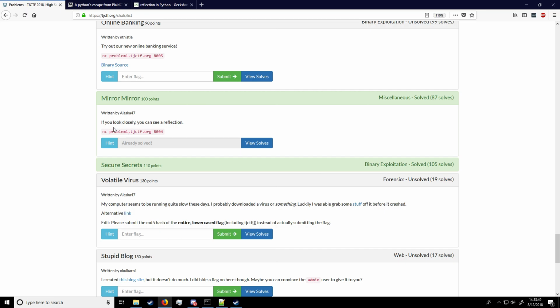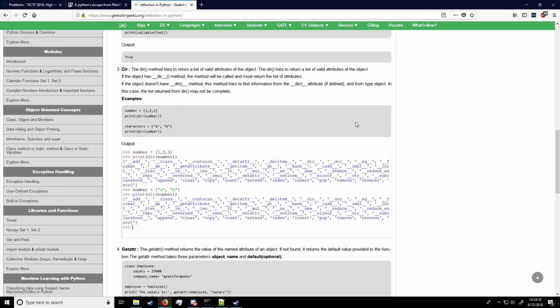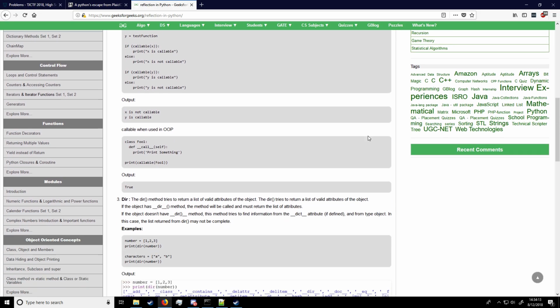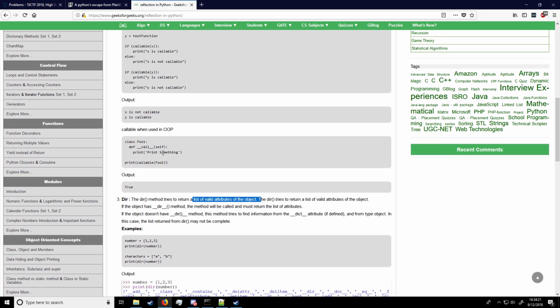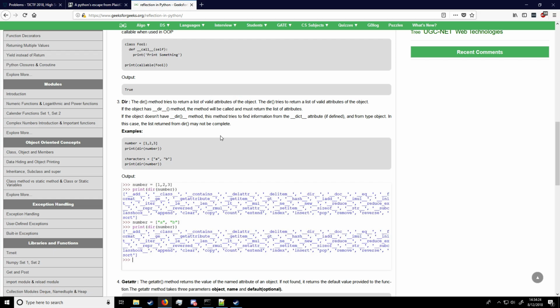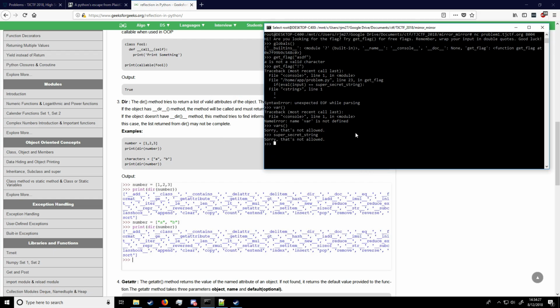So going back to the description, they tell us if you look closely you can see a reflection. And after a while, this got me thinking about reflection in Java, which I had used back in Minecraft modding, where you have objects, but you have no idea what the parameters were on them. So you use special reflection-based methods in Java to find out what attributes they could possibly have. So I just Googled reflection in Python and found this GeeksforGeeks article telling me about a couple methods that we could use, including dir, which returns a list of valid attributes of the object, and things like getattr, callable, but dir is the one that really finds itself useful here.